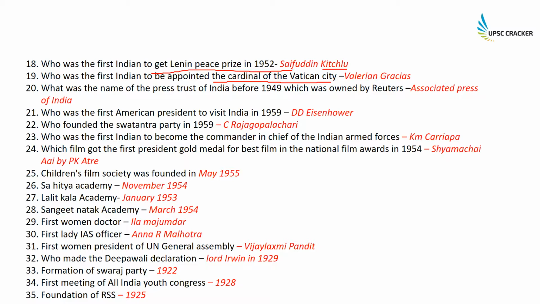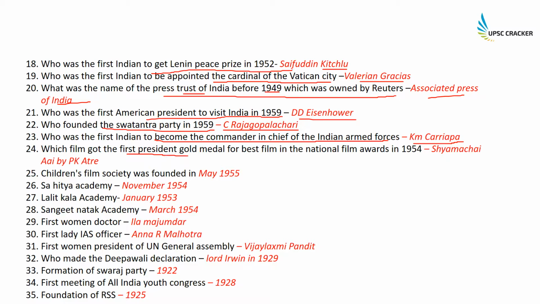Who was the first Indian to be appointed as Cardinal of the Vatican City? That was Valerian Gracias. What was the name of the Press Trust of India before 1949, which was owned by Reuters? Press Trust of India was known as the Associated Press of India before 1949, before the name was changed to Press Trust of India. Who was the first American president to visit India in 1959? That was D.D. Eisenhower. Who founded the Swatantra Party in 1959? That was C. Rajagopalachari. Who was the first Indian to become the Commander-in-Chief of the Indian Armed Forces? That was K.M. Cariappa.